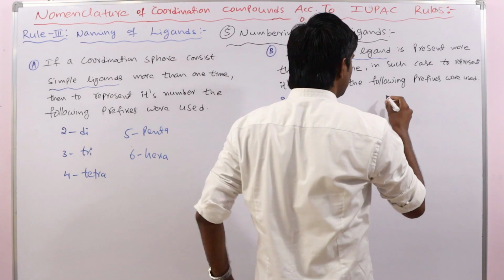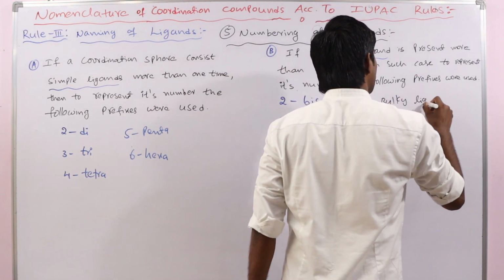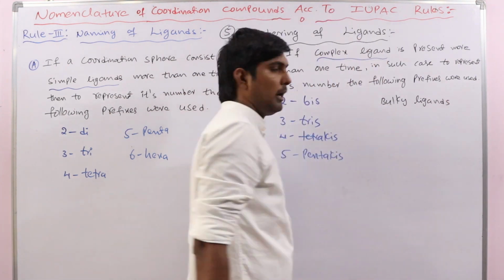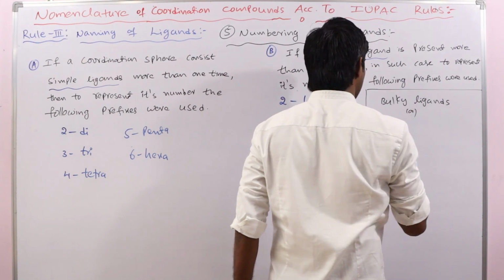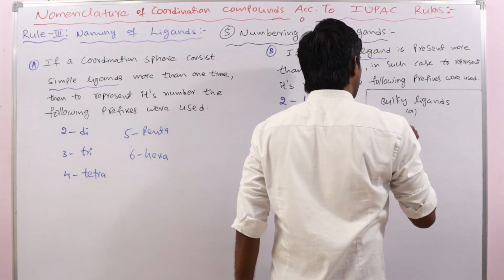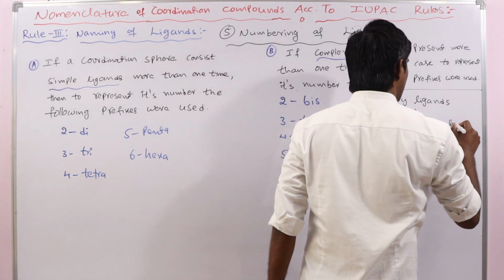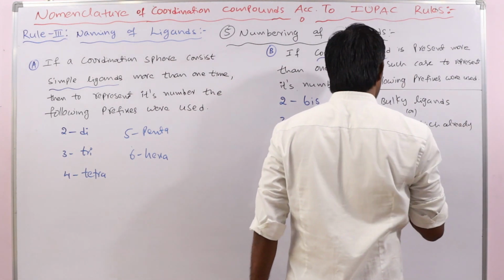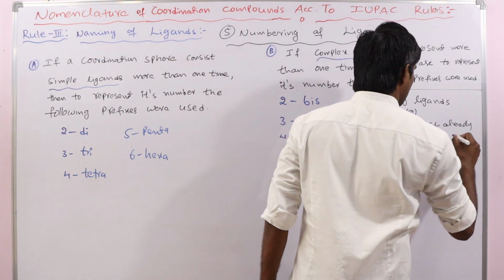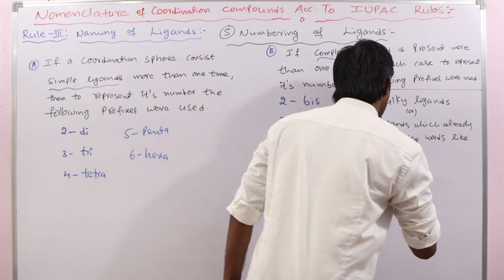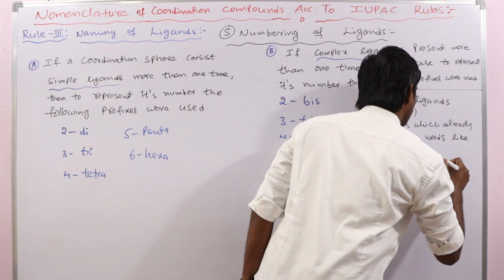Complex ligand means bulky ligands. Complex ligands may be bulky ligands, or the ligands which already have words like di, tri, tetra.